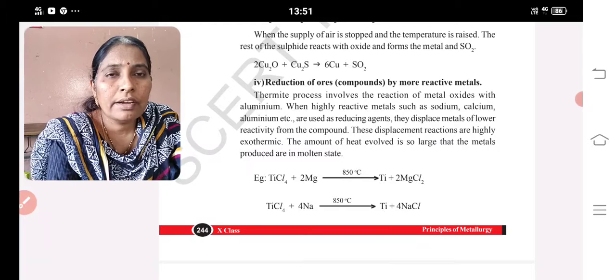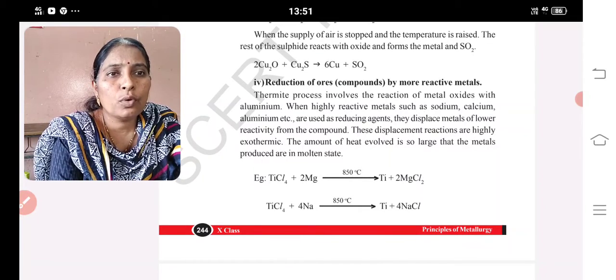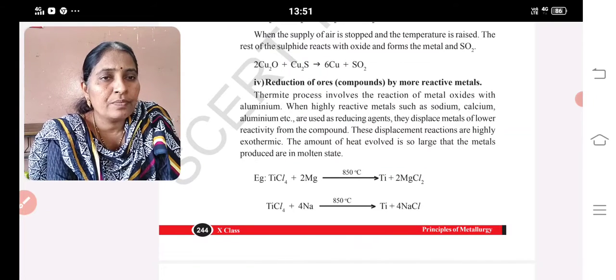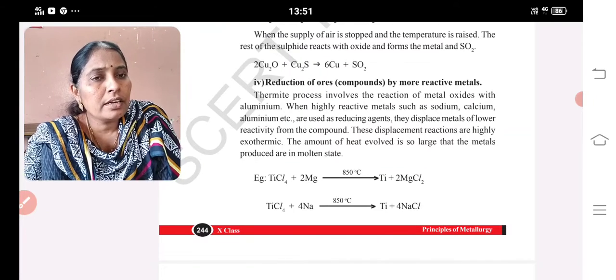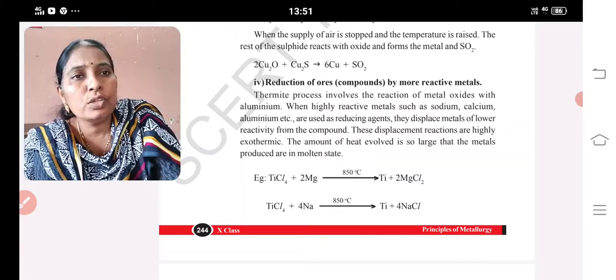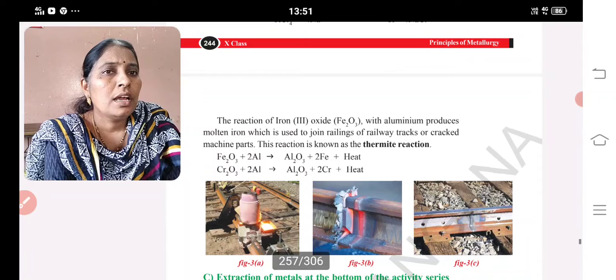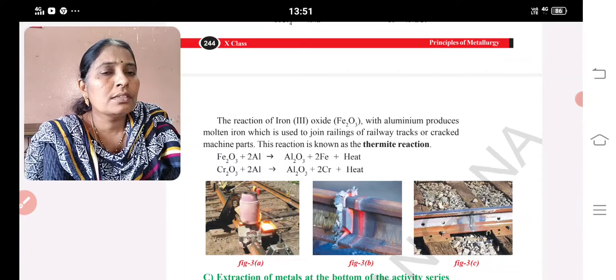So what is the reduction of ores by more reactive metals? See here, titanium chloride, TiCl4, is reacted with magnesium, sodium, calcium, or aluminium. It will give Ti plus MgCl2, magnesium chloride, with a huge amount of heat, and that heat is used for welding purposes, to join cracked railway parts.